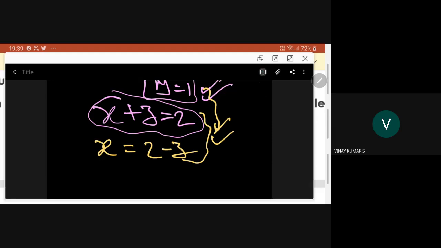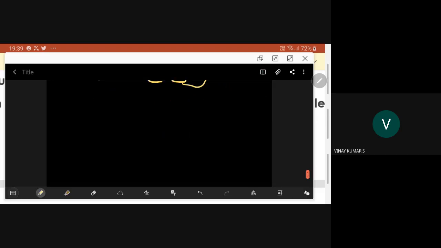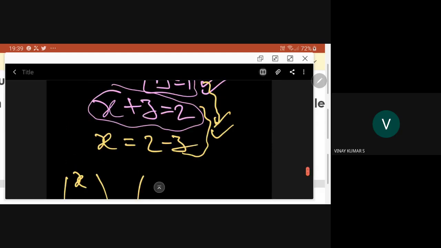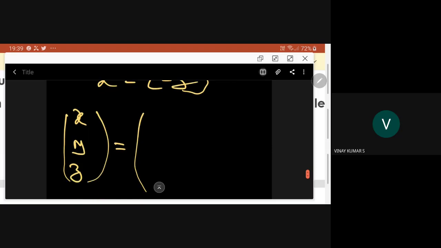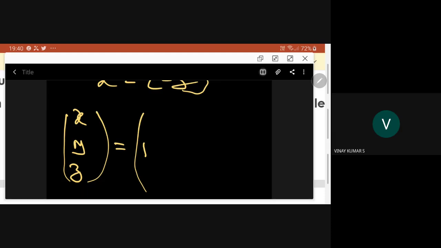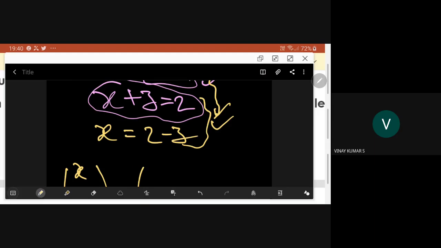The final solution is x, y, z. Already y is 1, that is fixed. Fixed means it is dependent, it is not a free variable. On the other hand, from this relation you can view it in two ways.